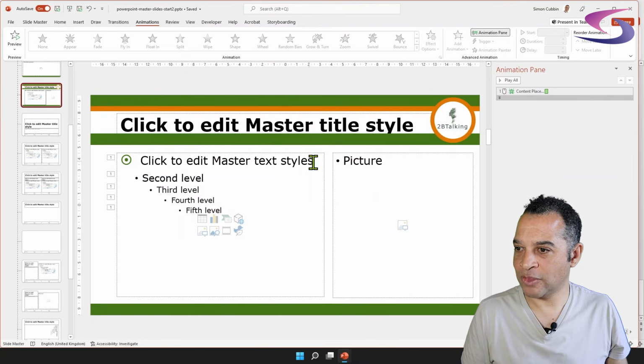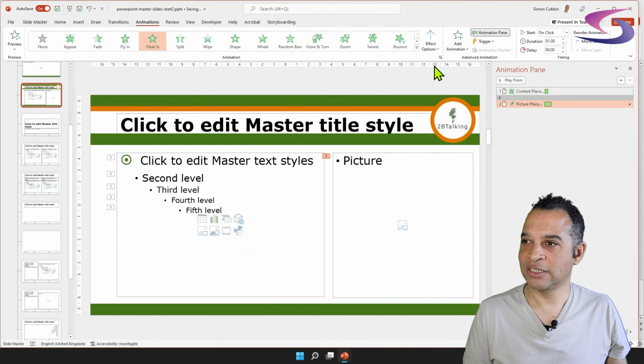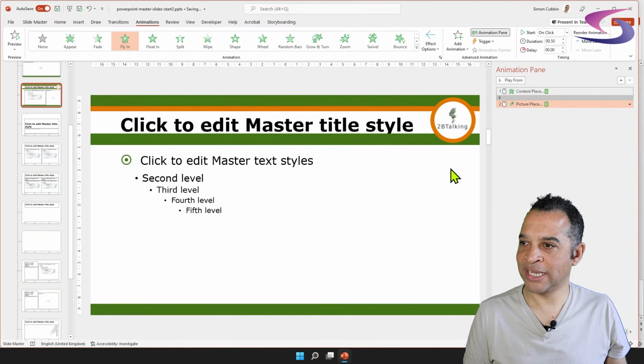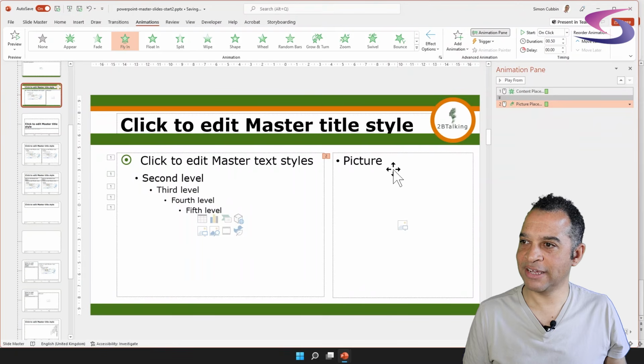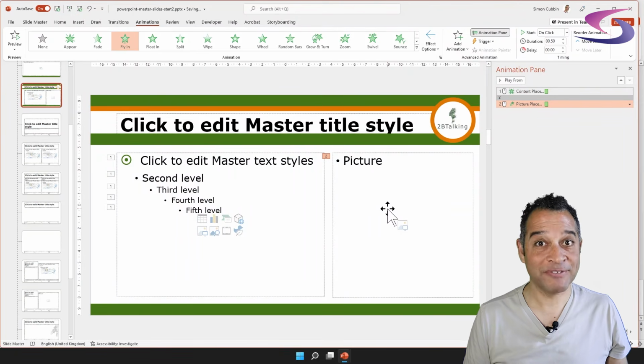Anyway, let's click on the border of the picture and choose an animation. I'm going to choose float in, and then I'm going to choose a direction. I'll tell you what, let's do fly in. Yeah, it's good, and I'll fly in from the right hand side, and it comes through into this. That's good. Let's have a look and see how it affects our presentation.